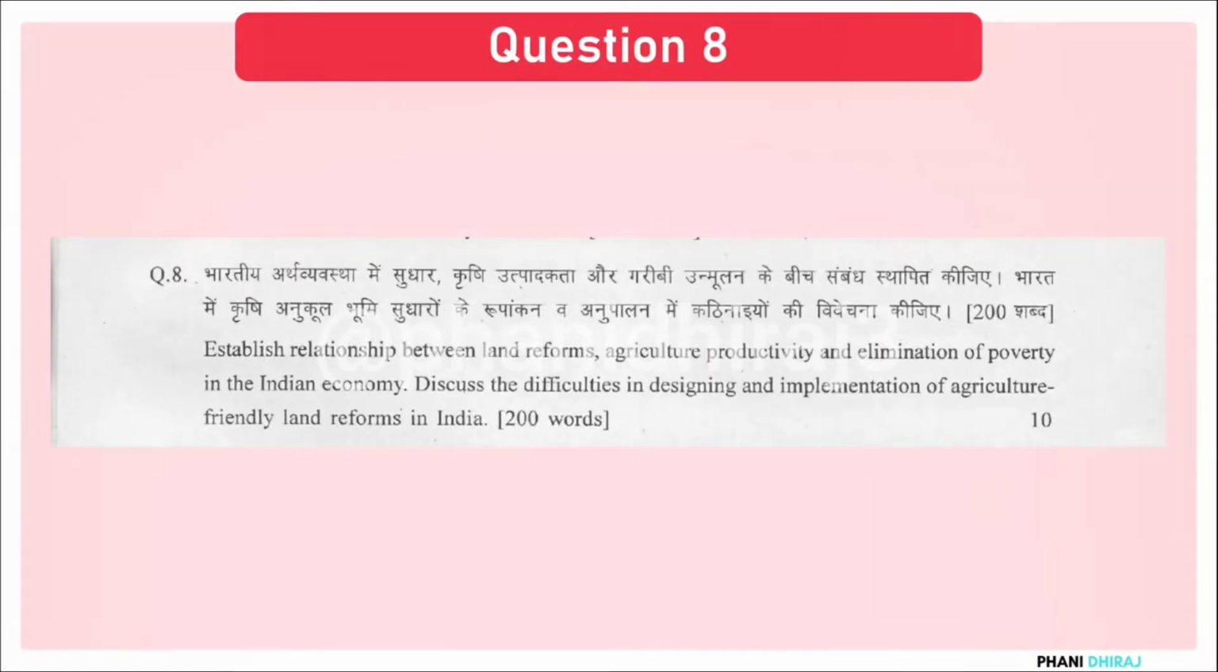Now coming to question number 8, establish relationship between land reforms, agriculture productivity and the elimination of poverty in the Indian economy. Discuss the difficulties in designing and implementation of agricultural friendly land reforms in India.